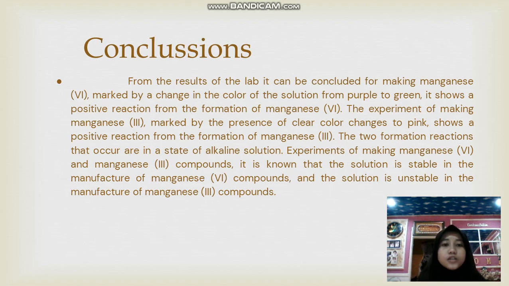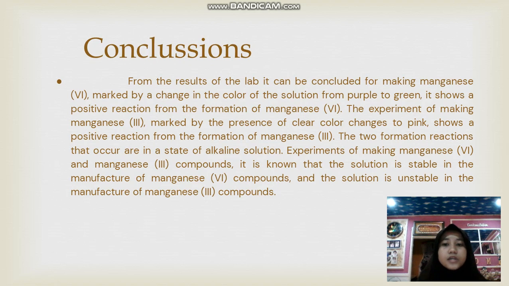Conclusion: from the result of the lab, it can be concluded that the making of manganese 6 is marked by a change in the color of the solution from purple to green. It showed a positive reaction from the formation of manganese 6. The experiment of making manganese 3 is marked by a clear color change to pink, showing a positive reaction from the formation of manganese 3.